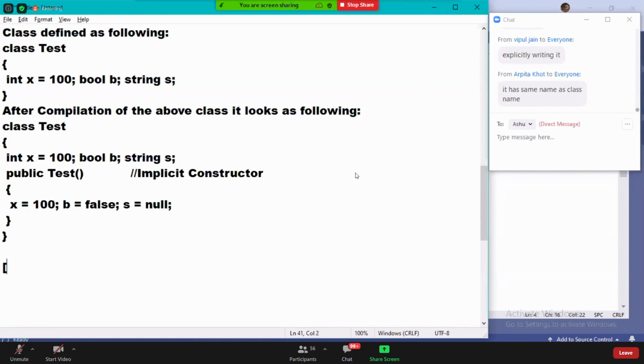Just like you define a method: modifiers, name, parameter list, and then you write some statements.